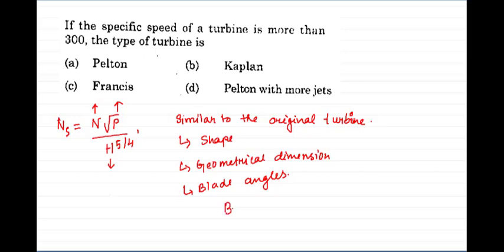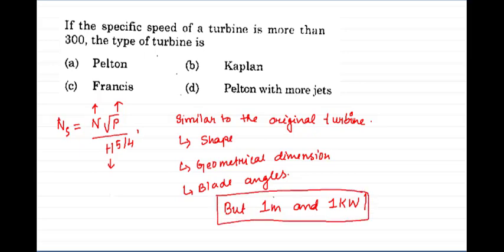But this turbine will be working under a head of 1 meter and will be generating a power of 1 kilowatt. This is the condition for specific speed. It will be working under a head of 1 meter and generating a power of 1 kilowatt. So specific speed is used to designate or classify turbines. It is a number which will classify the type of turbine.